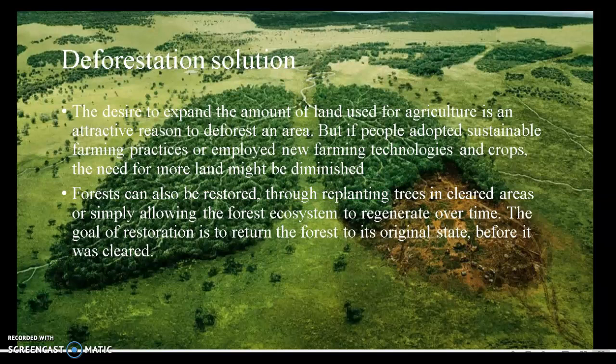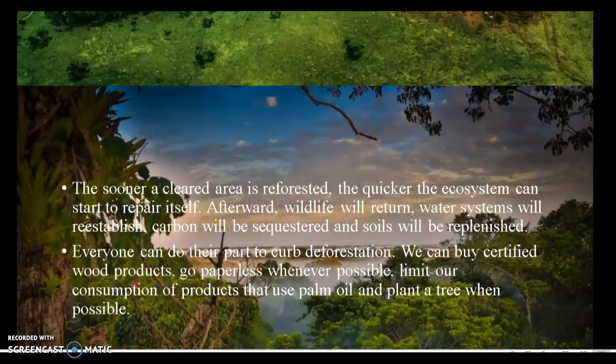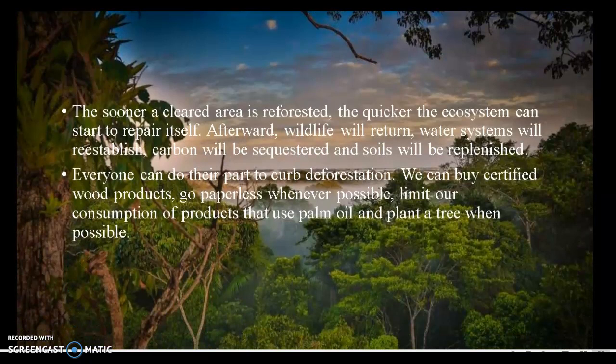The goal of restoration is to return the forest to its original state before it was cleared. The sooner a cleared area is reforested, the quicker the ecosystem can start to repair itself afterward. Wildlife will return, water systems will reestablish, carbon will be sequestrated, and soils will be replenished.